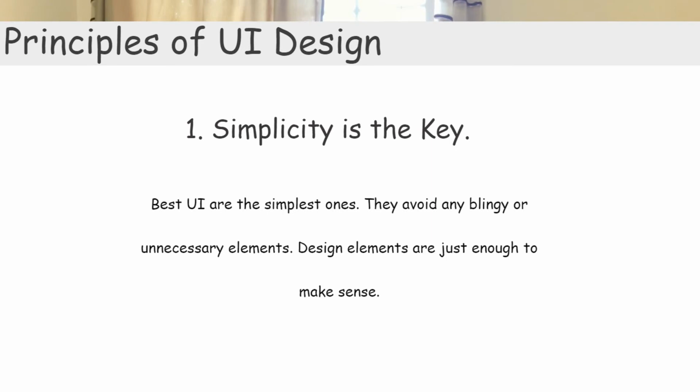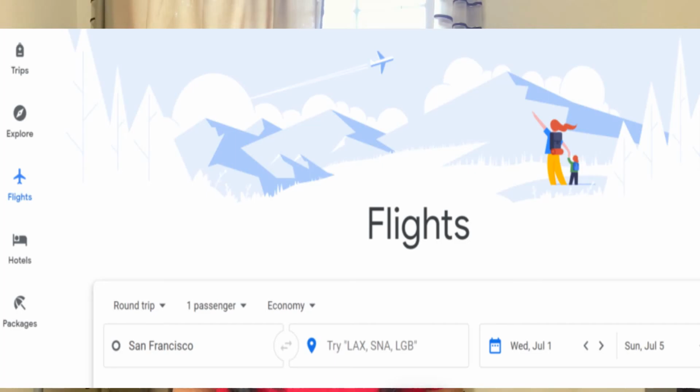So principle number 1 says that simplicity is the key. Have you ever wondered that the most wonderful user interface designs are the simplest ones? They are almost invisible to the eye. They avoid any blingy or unnecessary elements. Design elements are just enough to make sense. Just take an example of Google Flights. The interface is simple, minimal, and very easy to understand.